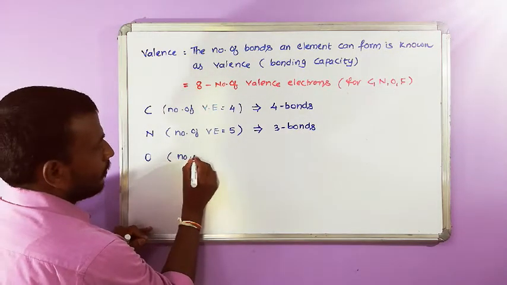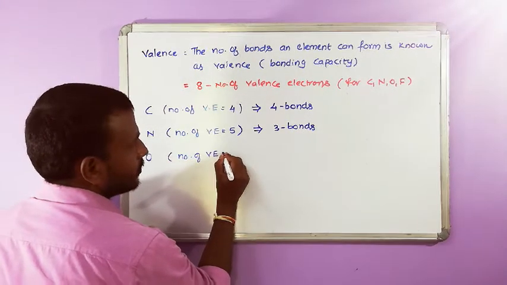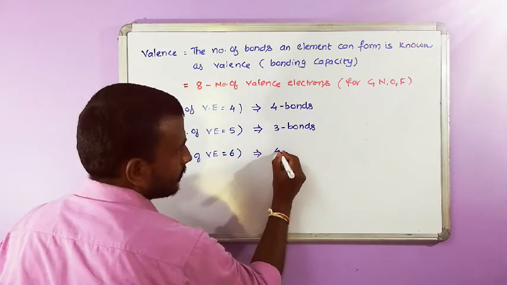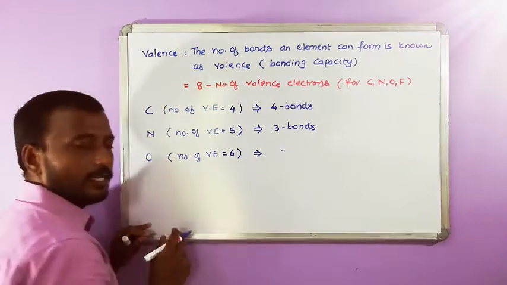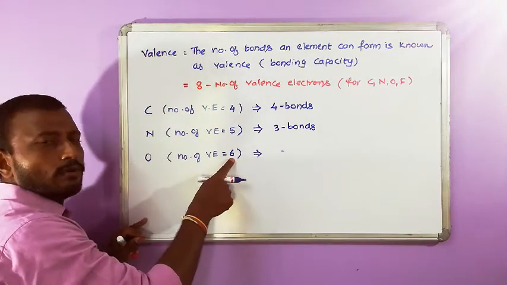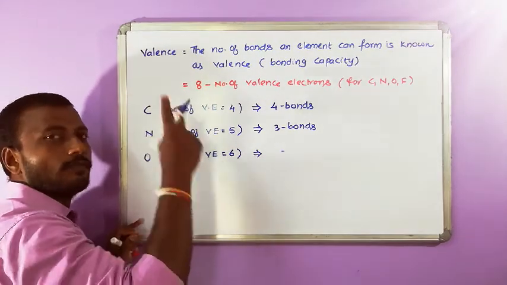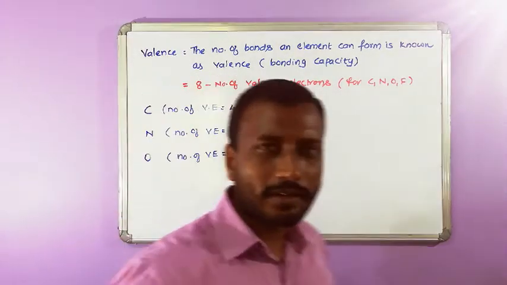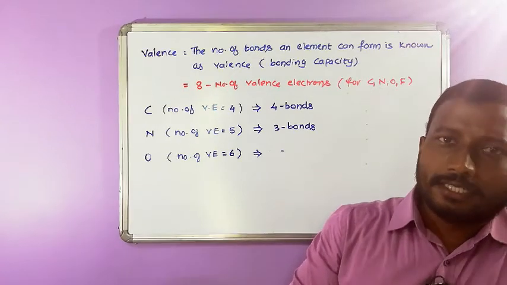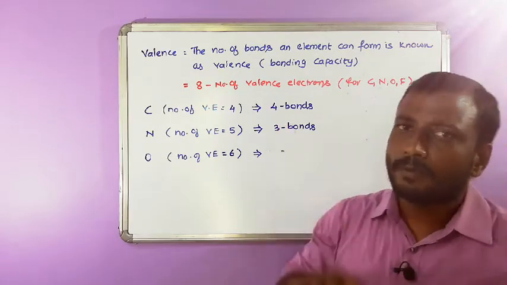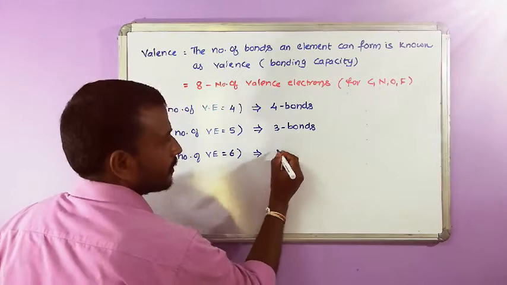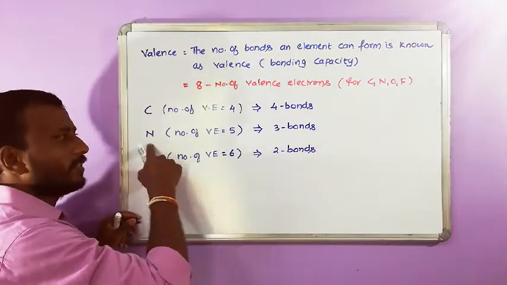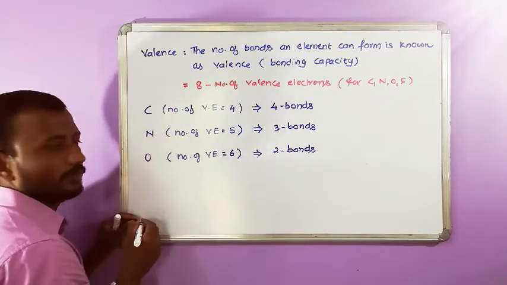Oxygen: the number of valence electrons is equal to 6. That implies 2 electrons short of 8, which means 2 electrons are required. When 2 electrons are required to get the octet, 2 bonds are going to be formed by that atom or element. So the valence of oxygen is 2, the valence of nitrogen is 3, the valence of carbon is 4.